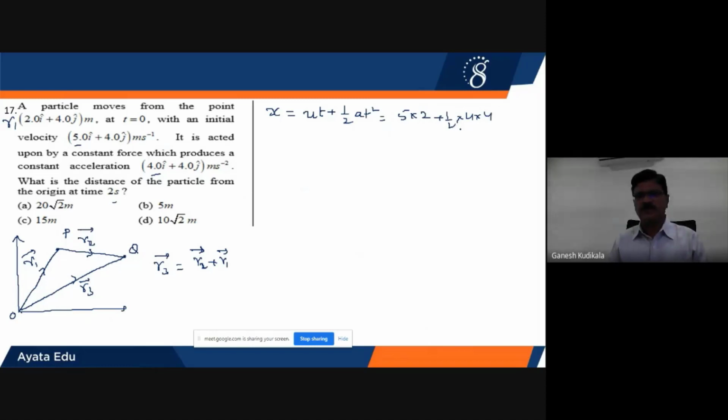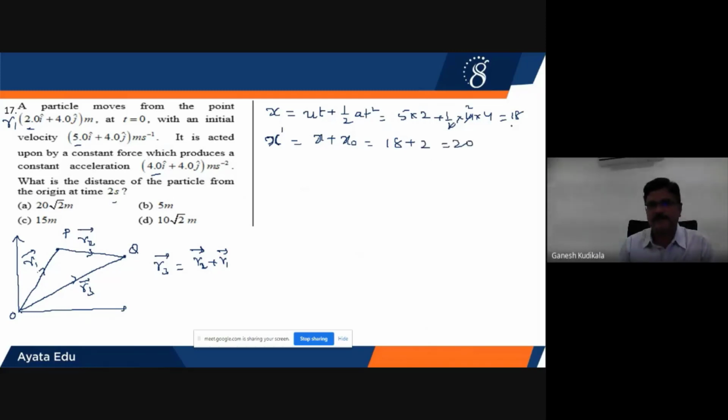t square is 4. So therefore, the 2 gets cancelled, 4 times 2 is 8, and I am going to get 18. But this was actually x2 only. To get R3 I should add R1. No, that is x, x component I should add. Therefore, the final x component of the position vector will be equal to displacement plus initial, called x naught. Displacement is 18, initial is already 2, so it will be equal to 20 meters.